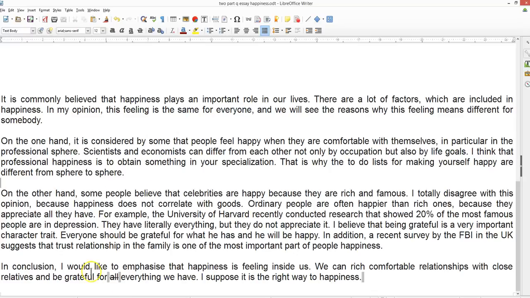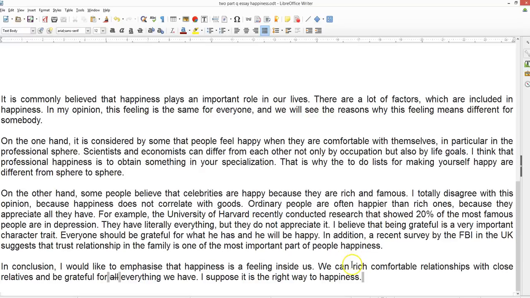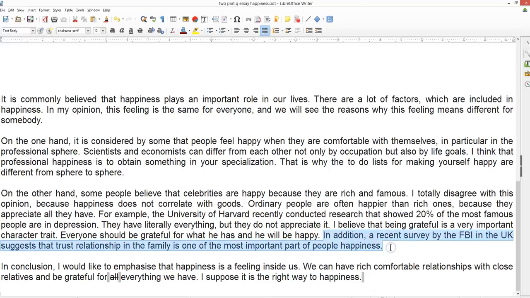So, in conclusion, I'd like to emphasize that happiness is a feeling inside us. Okay. We can have rich, comfortable relationships with close relatives. Well, right now, it's not strictly a new idea because it's mentioned in passing.